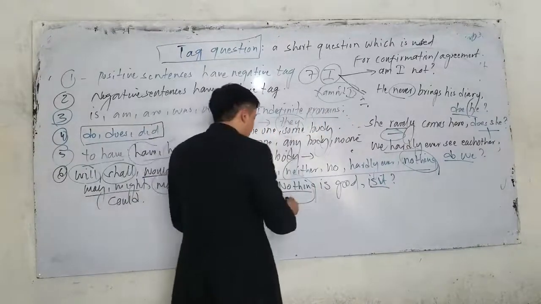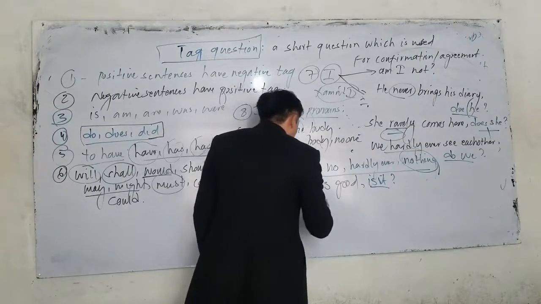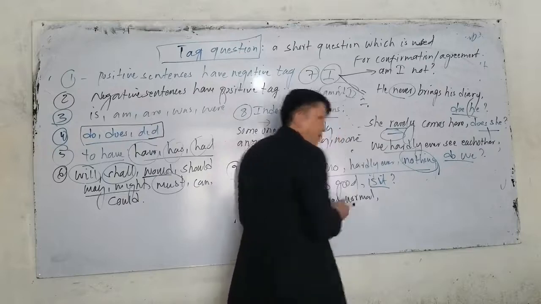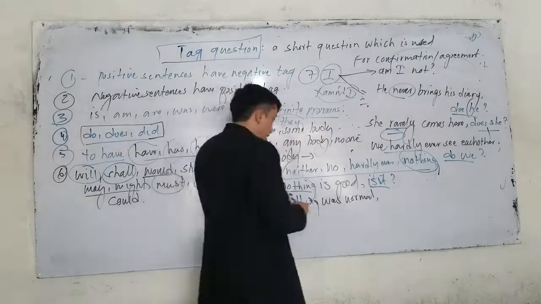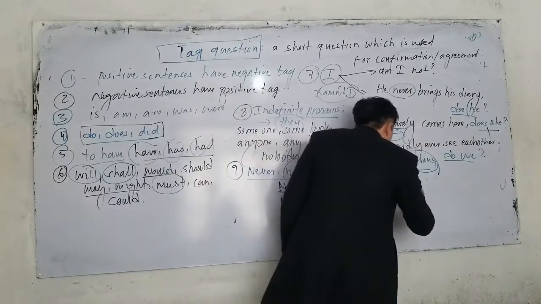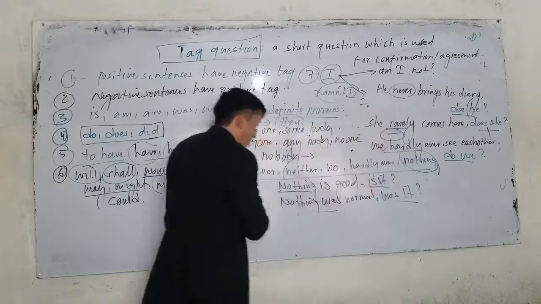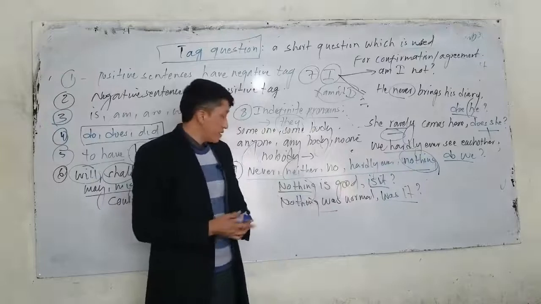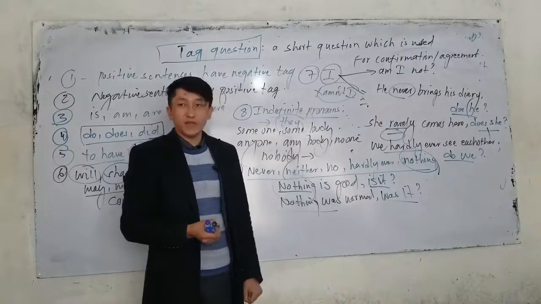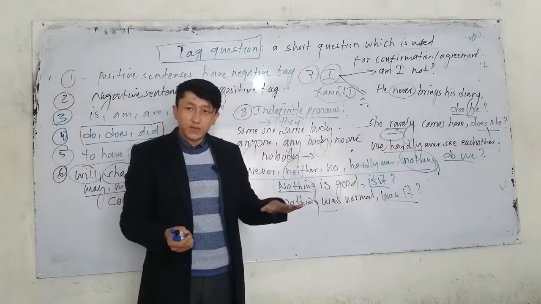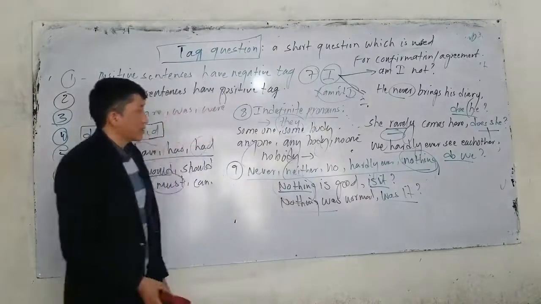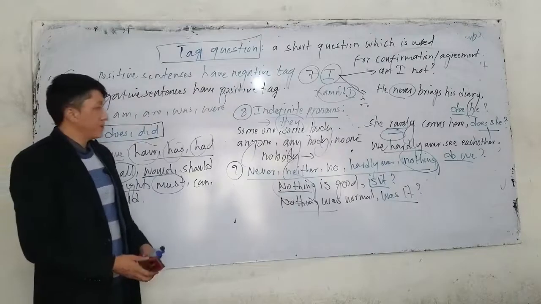Or if I have another sentence, listen up, nothing was normal. What is the tag question for nothing was normal? We have to say, was it? Why was it? Nothing was normal. The tag question should be what? Was it? Because nothing is negative. Did you understand up to this part? No. Now let's go and talk about some other specific things about the tag questions.